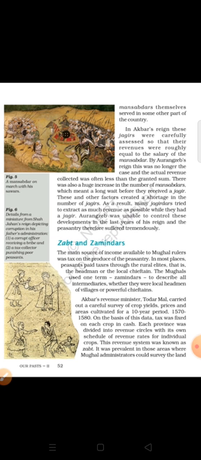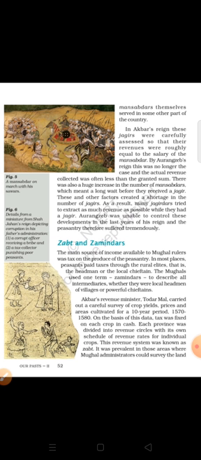In Akbar's reign, their jagirs were carefully assessed, so the revenue was roughly equal to the salary of the Mansabdar. By Aurangzeb's reign, this was no longer the case, and actual revenue collected was often less than the granted sum. There was also a huge increase in the number of mansabdars, which meant a long wait before they received a jagir.